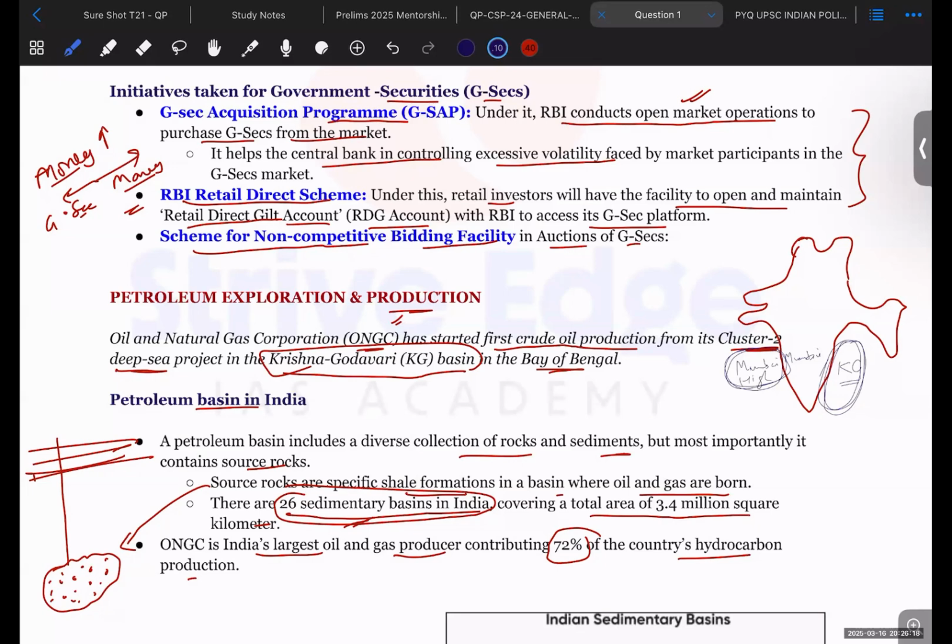Another basin is here in the Assam region. Here, Digboi is there, from which a major amount of crude oil is being extracted. Another major oil and gas production basin is here in the Rajasthan and Gujarat area, right? So these are some of the most important regions where oil production and exploration activity are taking place. So you should remember some of these major regions, right?